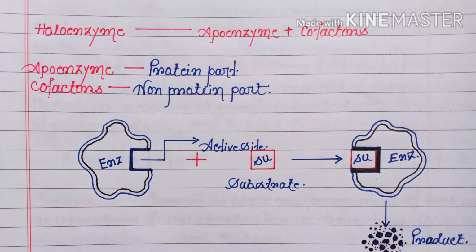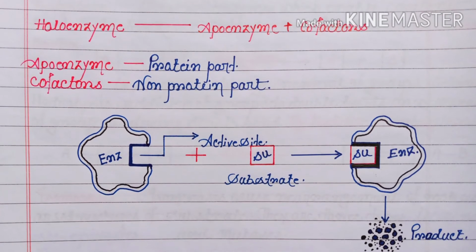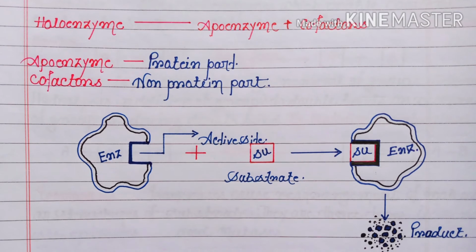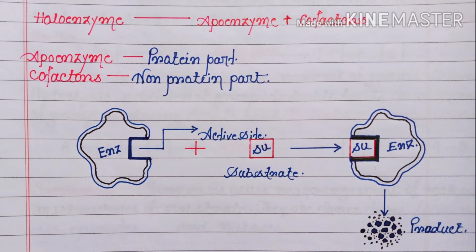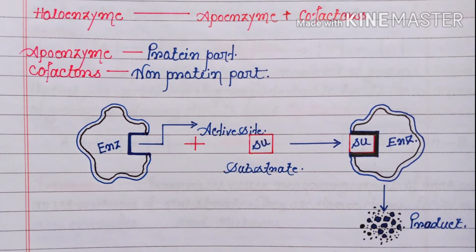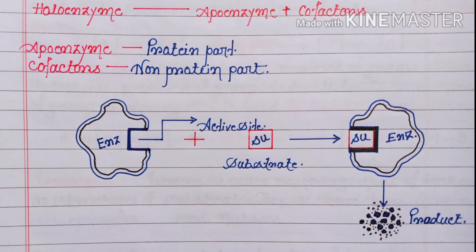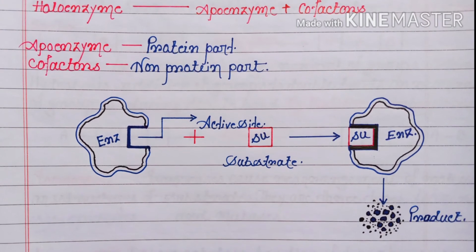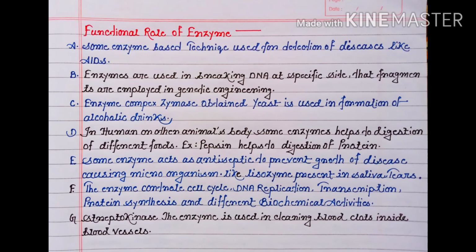As you can see here, the enzyme has a place where the substrate can bind. That place is called the active site. And when the substrate comes and combines with the active site of an enzyme, then this forms an enzyme-substrate complex, and after this complex formation, the enzyme catalyzes those substrates and produces the product of that substrate.